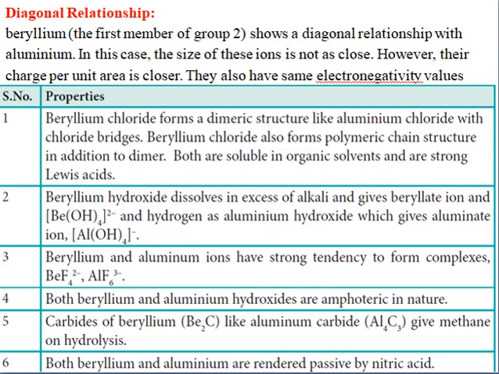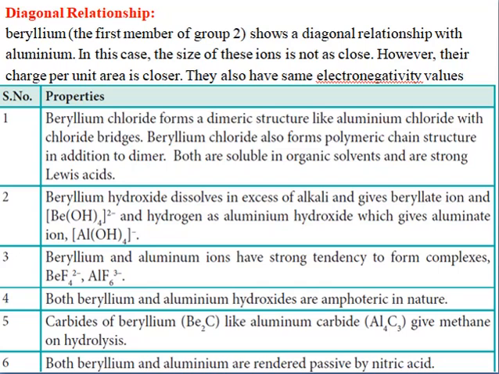Beryllium has a diagonal relationship with the element present in the second period of the p block, that is aluminium. So why do they have a diagonal relationship? Though their sizes are not close, the charge per unit area is close, and they also have the same electronegativity value, that is 1.5. So beryllium resembles aluminium. Let us see how.